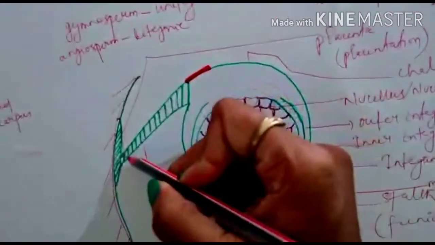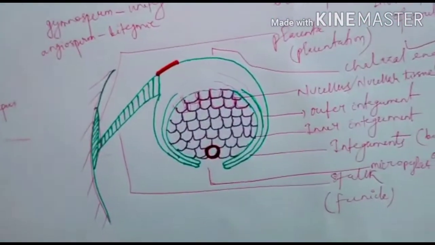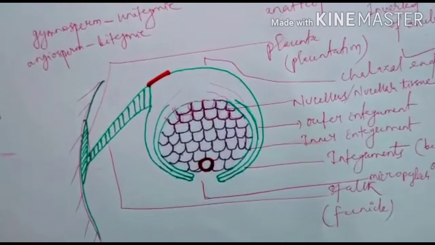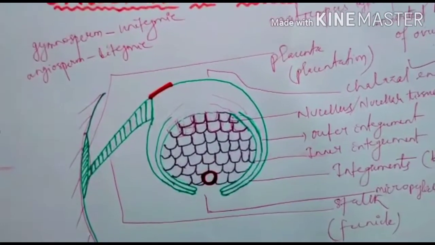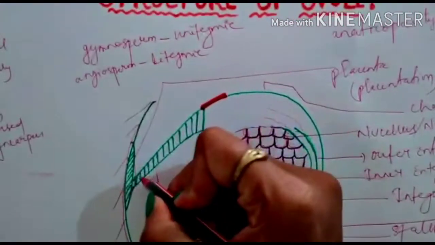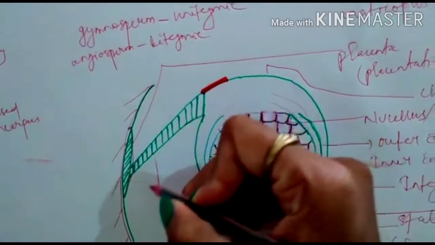When the tissue of the funicle extends over the body part, it is called raphe. So this is the tissue of the funicle.